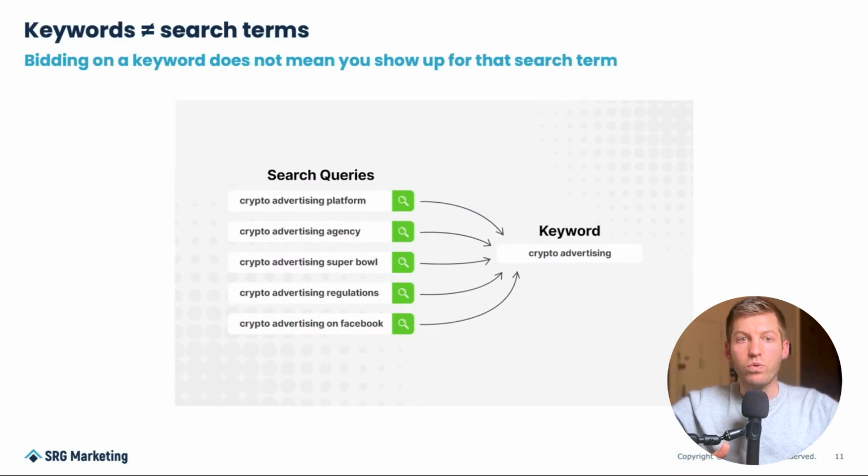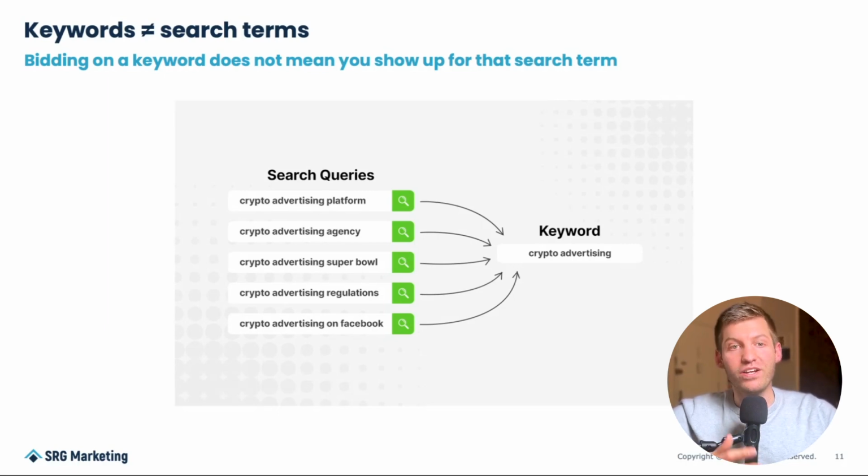The third step we want to take to improve lead quality is to make sure that we're actually showing up for the right search terms in Google search. Now, this might sound super simple and obvious. Obviously, you want to show up for the keywords that you're bidding on. Well, here's the issue. Just because you're bidding on a keyword, it actually does not mean that you show up for that search term in Google.